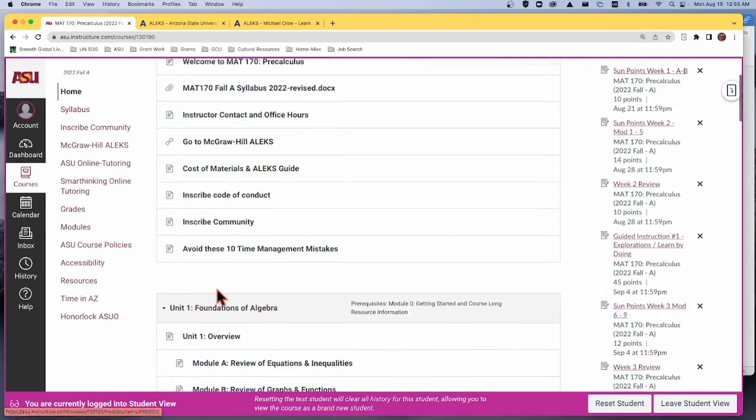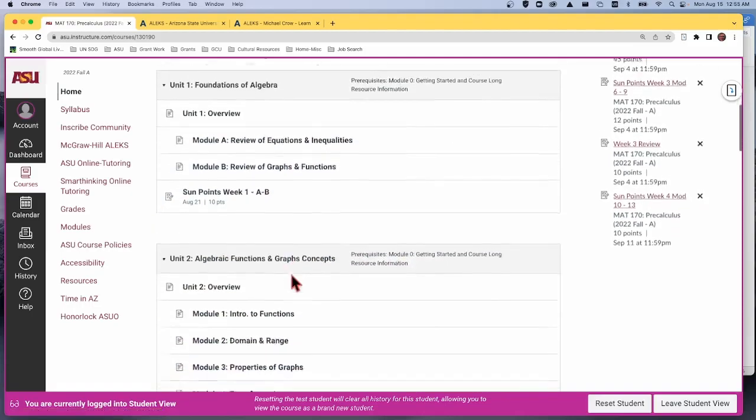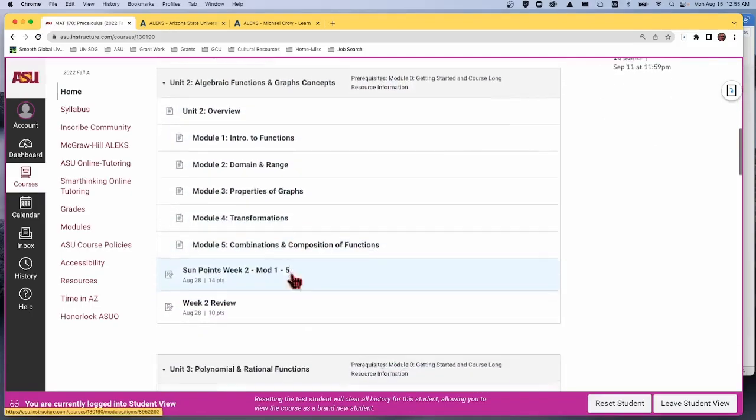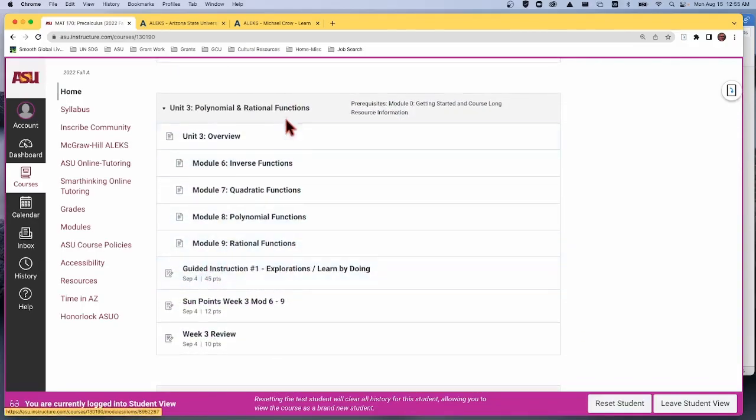But that's the basic way it gets started, and it's about learning, getting into modules, completing modules by learning topics and connecting them all together. Keep on working in Alex. The only time you have to come out of Alex is, you'll see in the Canvas, right here, going to guided instruction 1, and the assignment's actually all contained here with the instructions. I've got to change those points. It's supposed to be 25, so I thought I had already done those, but I guess not. So by the time you get in here, you'll see those are all updated.